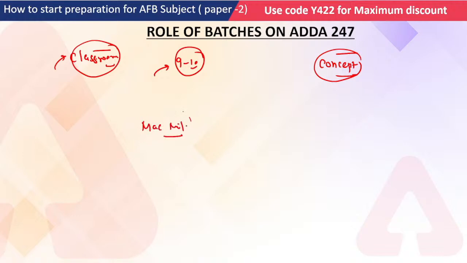You should have a reference book when you prepare for any kind of examination, because with the reference material you are able to understand what chapters you have to read and what things you have to cover. You can also get the e-books and the books on the Adda 24/7 store. So that you have to understand.